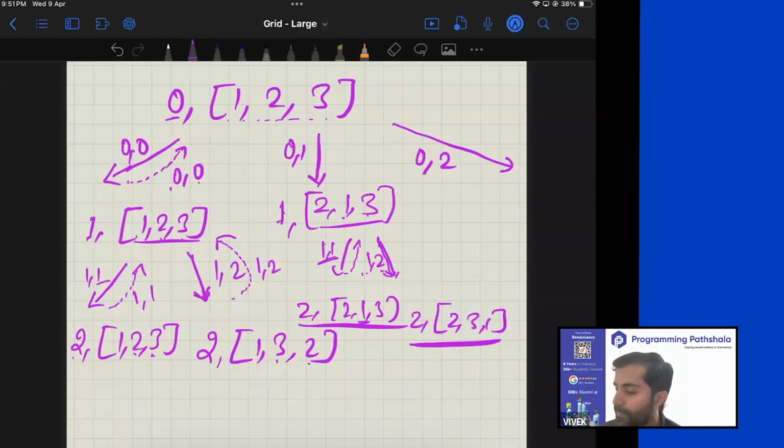Now, if you look at the flow, first you swap 0, 1, then you swap 1, 2. The first function to exit will be this, so you will now undo 1, 2. When you undo 1, 2, you will swap this and that, and you will come back to this. Now, when this function returns, you will undo this action. So you will swap 0 and 1, and you will be back to 1, 2, 3. So this is how it entirely works.